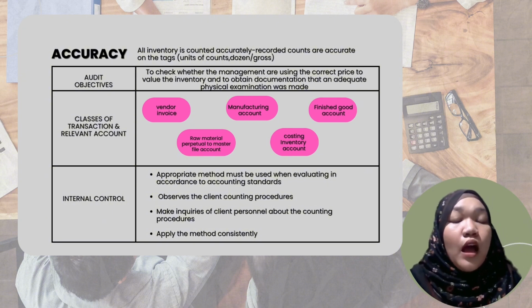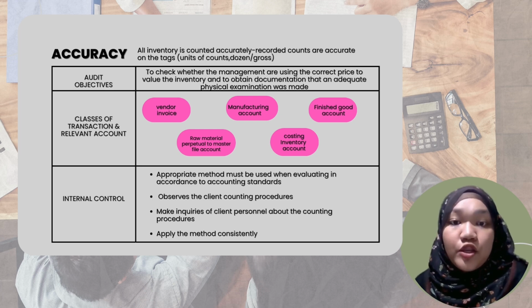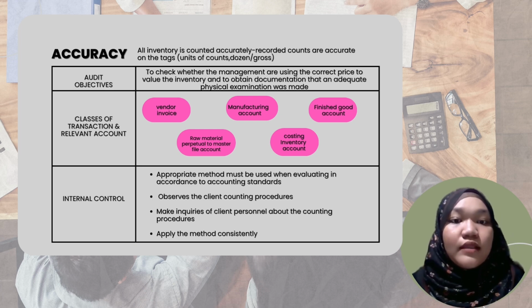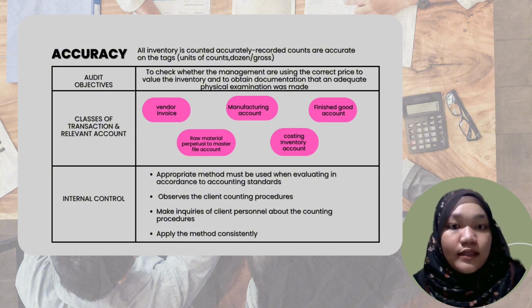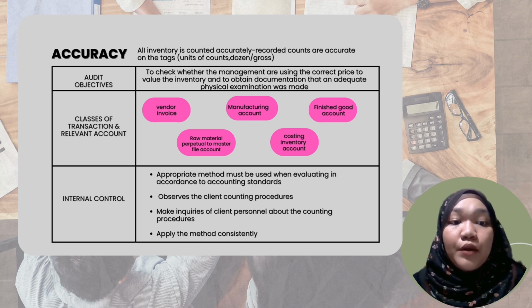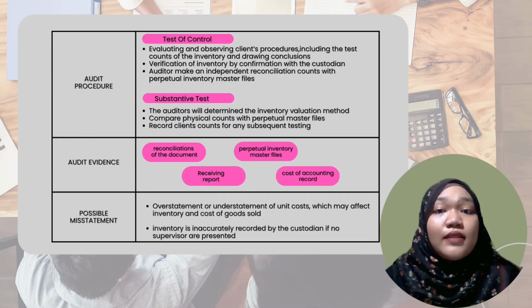There are a few internal controls that we can evaluate to ensure the accuracy of the inventory counts, such as an appropriate method must be used when evaluating in accordance with accounting standards. Observe the client's counting procedures, make inquiries of client personnel about the counting procedures, and last but not least, apply the method consistently. There are two types of audit procedures.